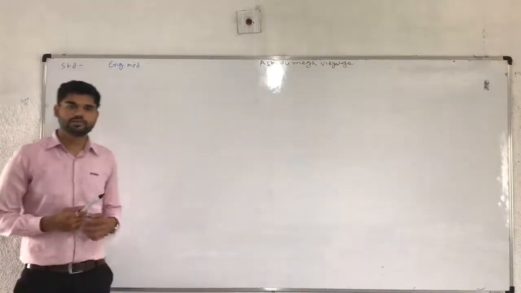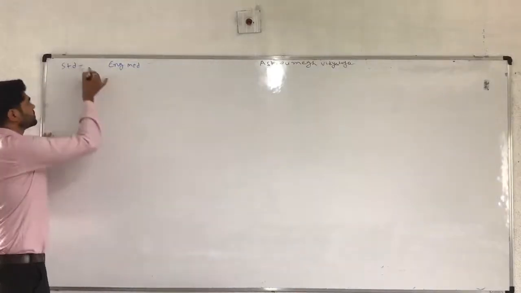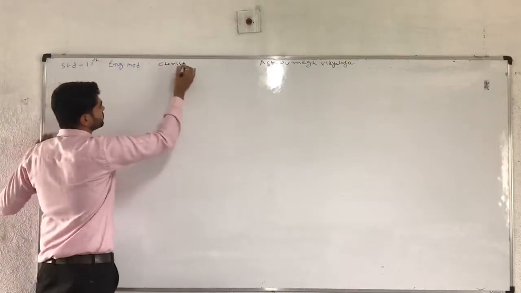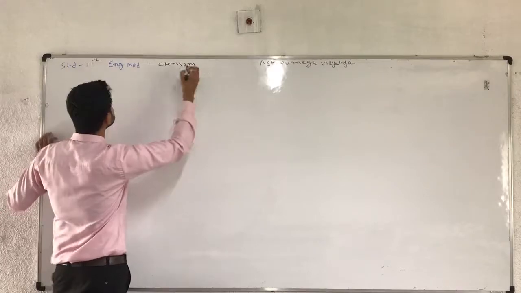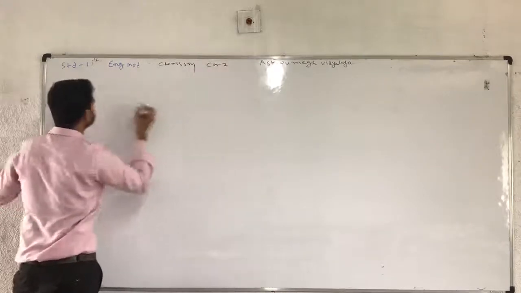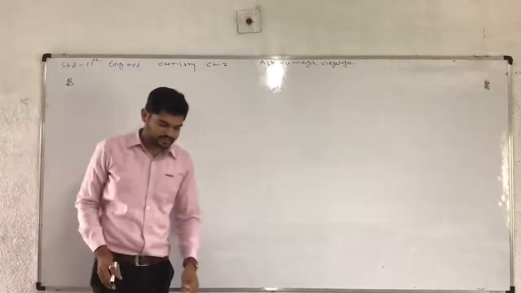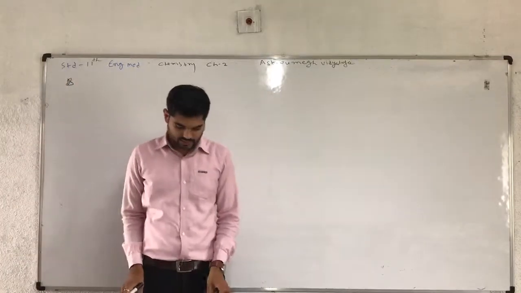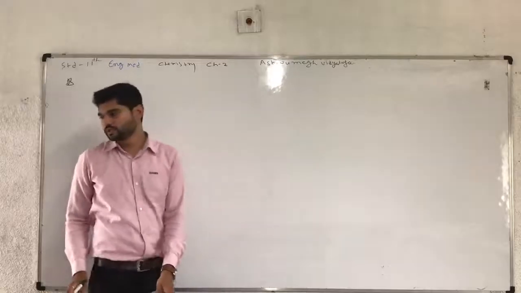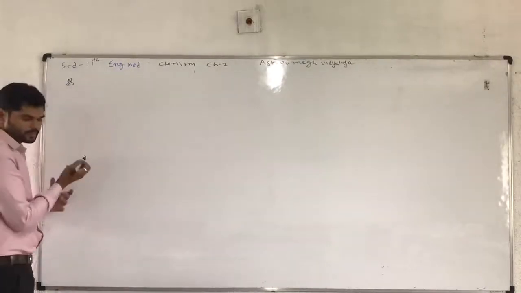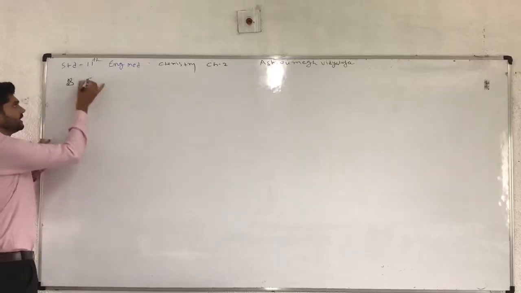Today we start our 11th English medium subject chemistry, chapter number 2. Now let's start. Discuss explanation of line spectrum of hydrogen. Topic name is explanation of line spectrum.